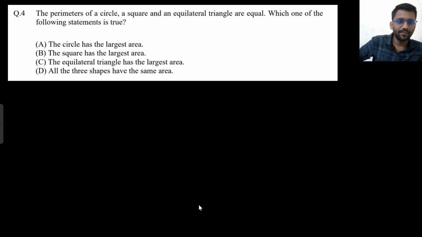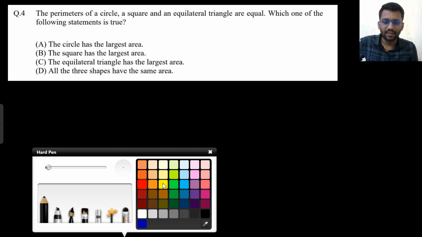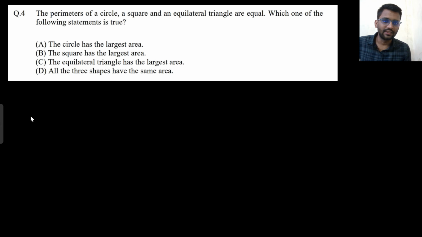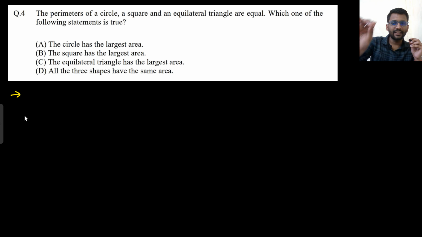So this is a good problem. Now there can be two approaches for how I would have solved it in the exam. Let's see that. Okay, so the perimeter of circle, square and equilateral triangle are equal. So the perimeter of all three are equal. What do you mean by perimeter? Let's assume I give you a wire. I give you a wire of 10 meter, and then I tell you from that wire make a square, make an equilateral triangle and make a circle.